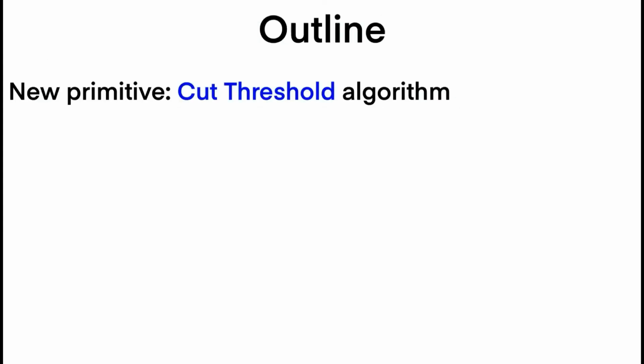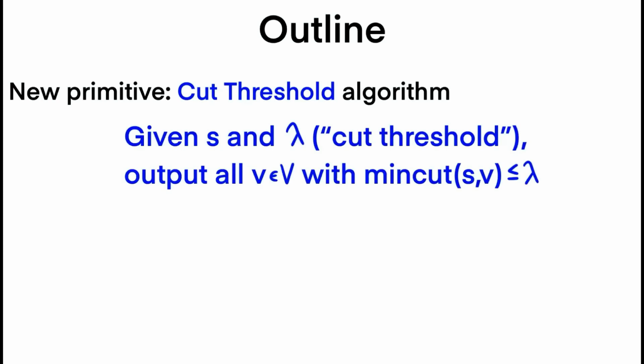All of our results are based on a new primitive that we introduced in our work called the cut threshold problem. This is, given a source vertex S and a parameter lambda called the cut threshold, we want to output all vertices whose min cut from S is at most lambda. So think of lambda as a cut threshold, and we want to output all vertices whose min cut falls below that threshold.